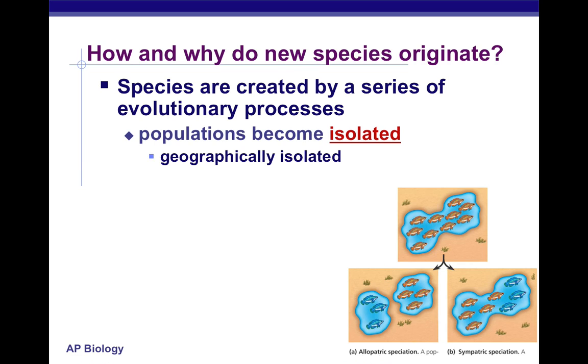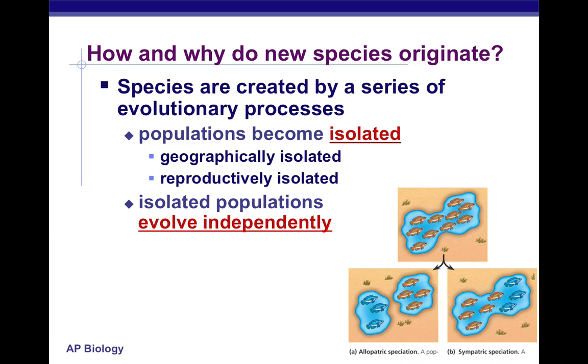A lot of times it's geographically isolated, sometimes it's reproductively isolated. But in any case, they were isolated and therefore evolved independently of each other. Eventually, they do not reproduce together, and therefore they separated and became two new species. That's why we see a lot of similar species that are still considered different.